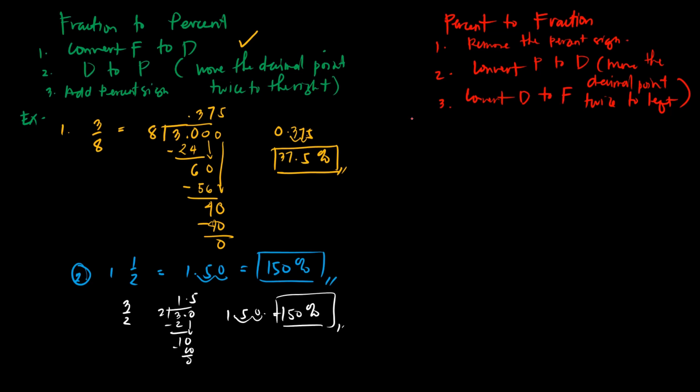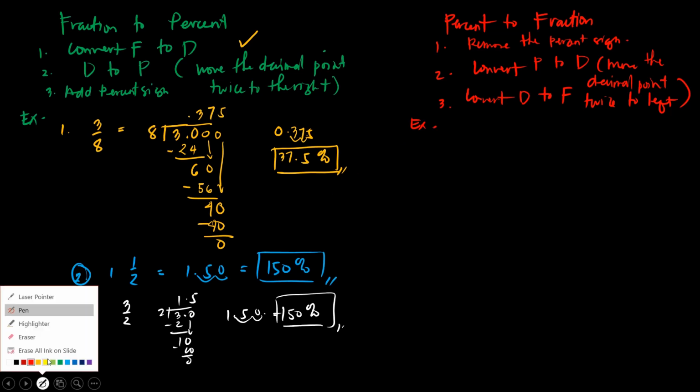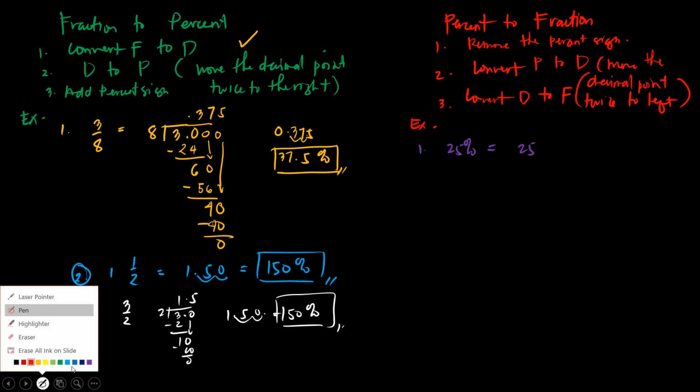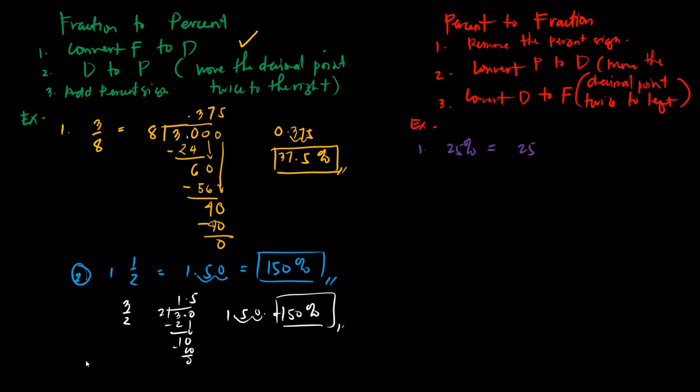Okay, let's do this. Let's have an example. Let's have 25%. First thing that we're going to do, remove the percent sign. Okay, then convert the percent to decimal. So how are we going to convert it? Move the decimal point twice to the left. Okay, wait a moment, class. Let me put a bracket on this. Okay, so back to that. Move the decimal point twice to the left. Since your decimal point is here, twice to the left, 1, 2. So you will have 0.25.